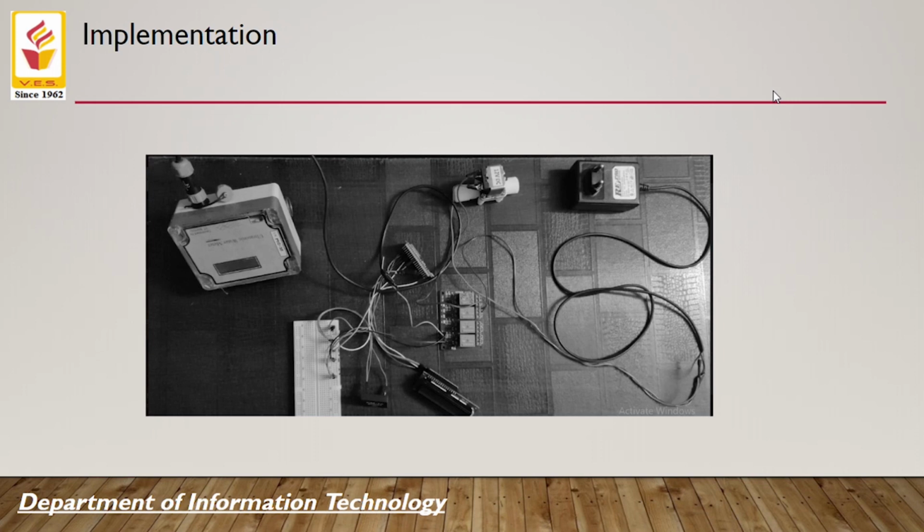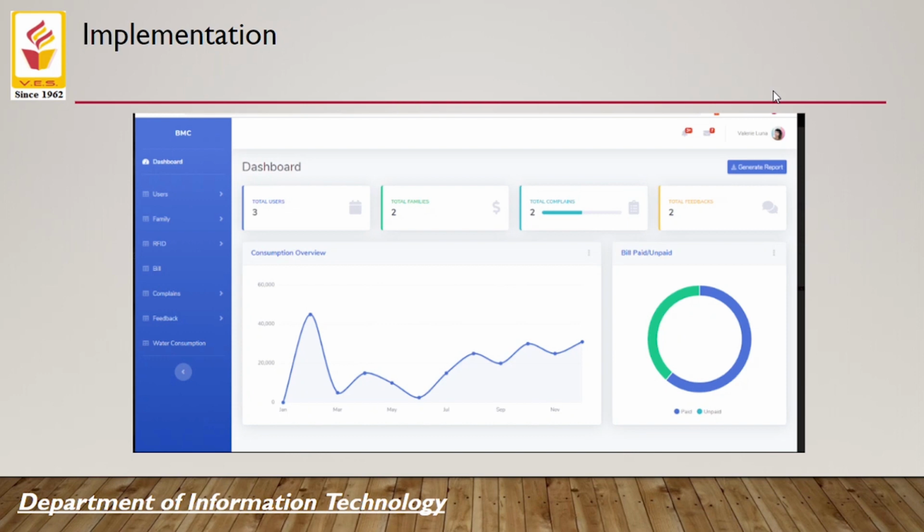We are providing a web application which is made using Laravel and a mobile application which is made using React Native. The web application is made for government authorities like community-based organizations and people from MCGM. The authorities can add new family members, they can assign new RFID cards, they can check the consumption of the user and check whether the bill is paid by the family or not. This is the dashboard of the web application. It displays the data in a graphical manner like monthly consumption, the total number of families registered in the system, and the total number of complaints.